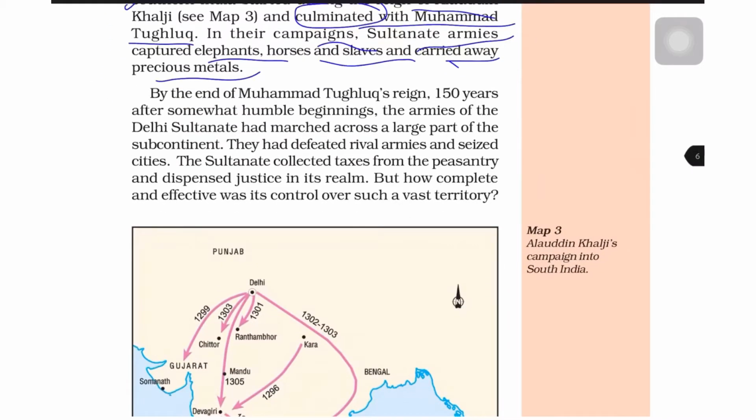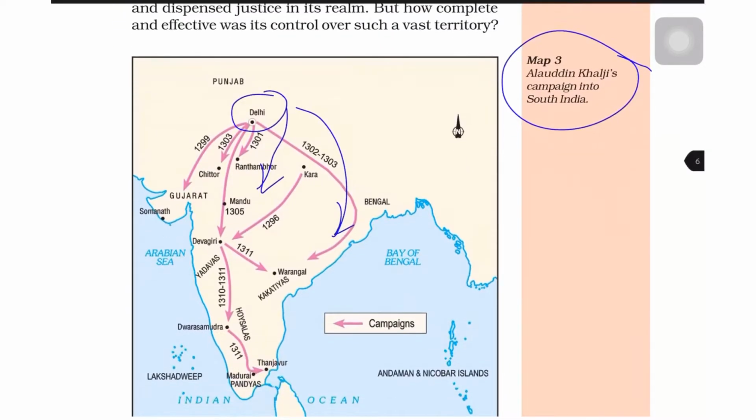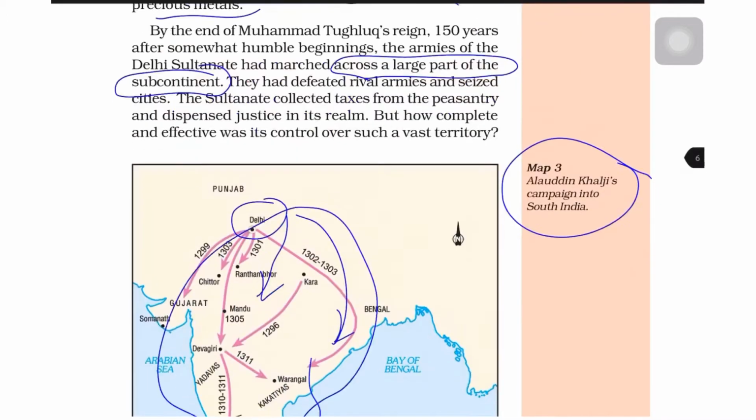By the end of Muhammad Tughlaq's reign, that is after 150 years, the armies of the Delhi Sultanate had marched across large parts of the subcontinent. So they have almost covered large parts of the subcontinent during the 150 years. You can see in the map Alauddin Khilji's campaigns into South India. He started around 1301. In a period of almost 10 to 11 years, that is up till 1311, he has captured a large part of the subcontinent.